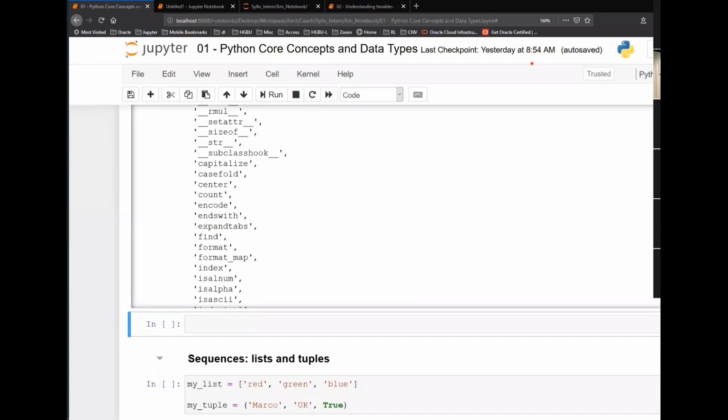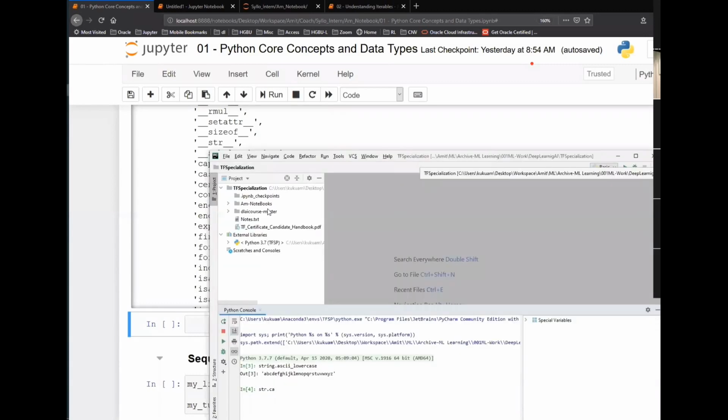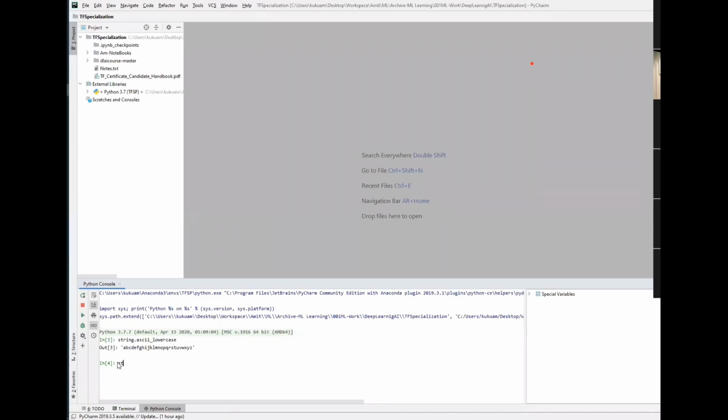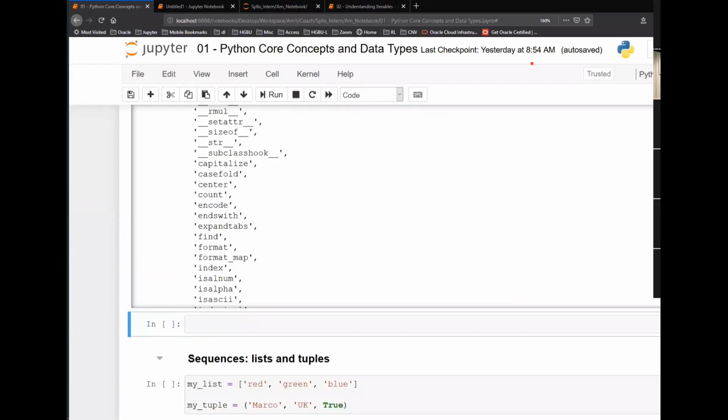Okay, I think this is a better option to explain all these things. I can say, okay, but this will not be visible. This is a PyCharm IDE. Okay, fine. So I can write like this, str dot capitalize, and then give a question mark.